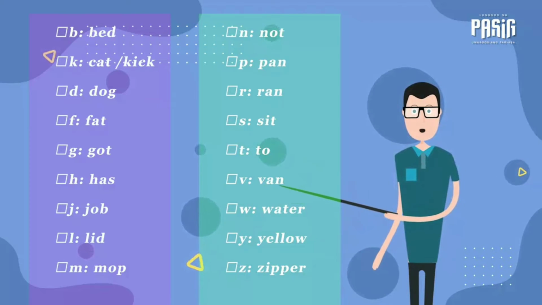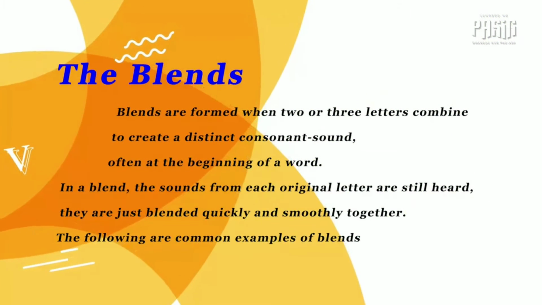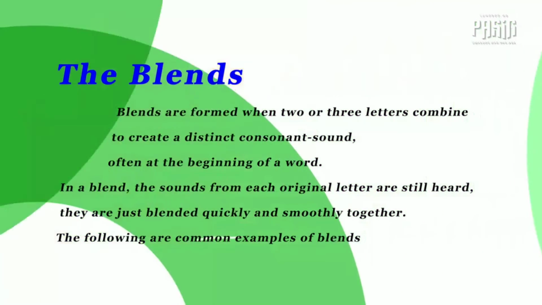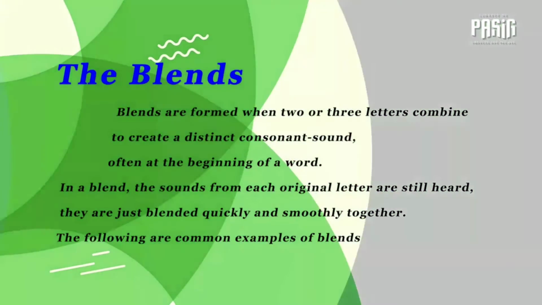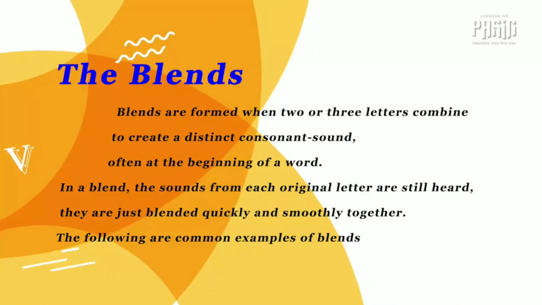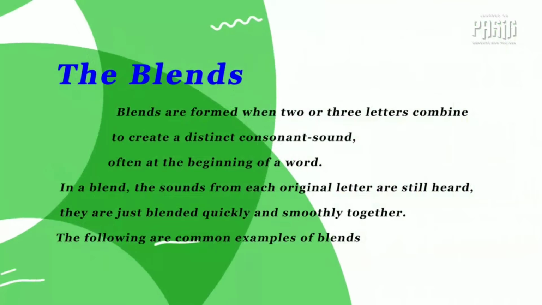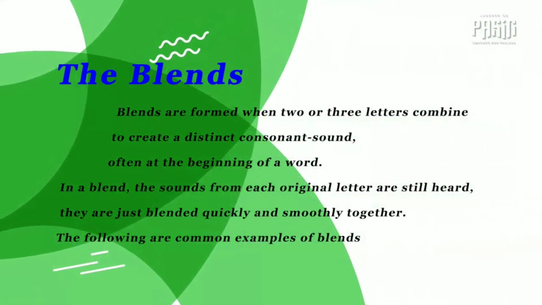Now let's have the blends. Blends are formed when 2 or 3 letters combine to create a distinct consonant sound, often at the beginning of a word. In a blend, the sounds from each original letter are still heard. They are just blended quickly and smoothly together. The following are common examples of blends.